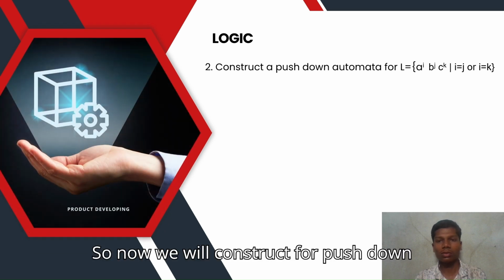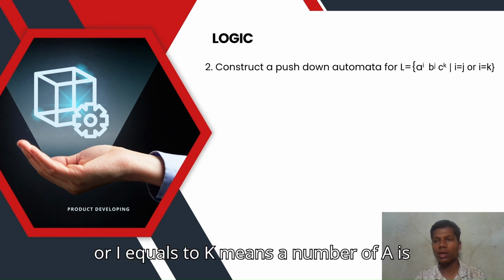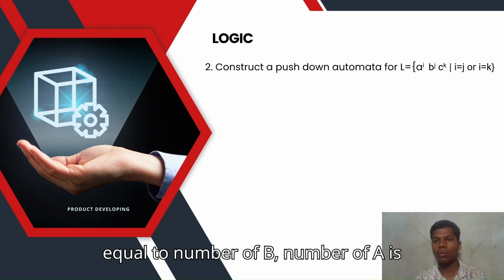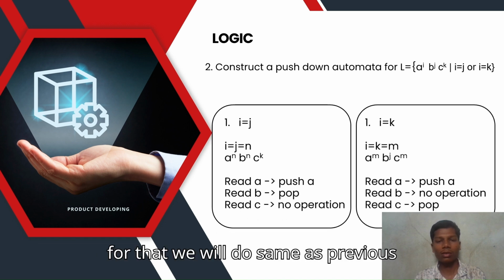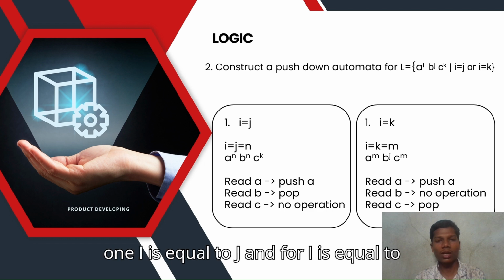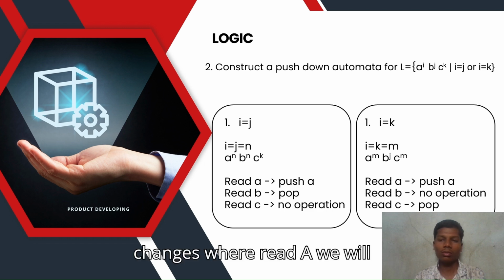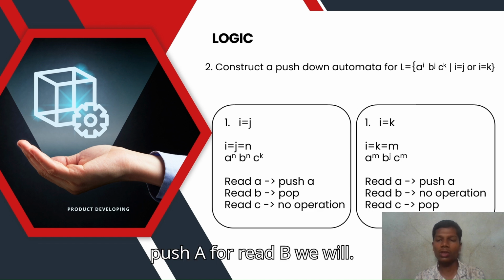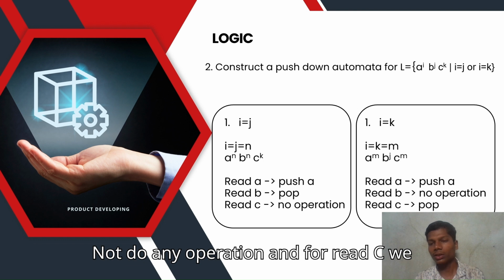So now we will construct the push down automata for a^i b^j c^k where i = j or i = k, means number of A is equal to number of B, number of A is equal to number of C. For that we will do the same as previous one for i = j, and for i = k we will make some changes: for read A we will push A, for read B we will not do any operation, and for read C we will pop it.